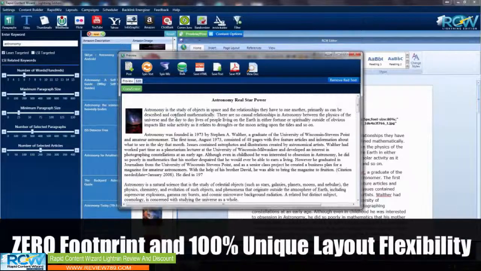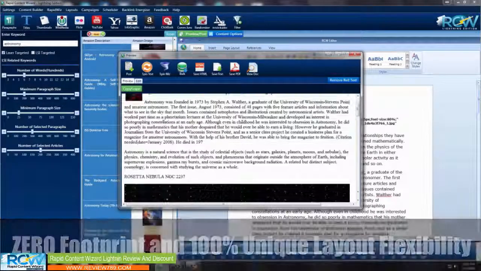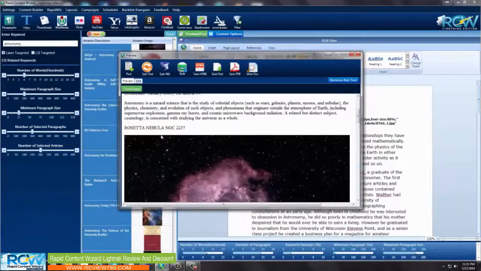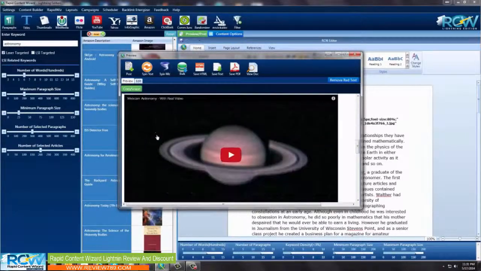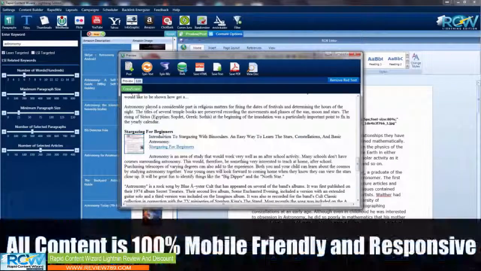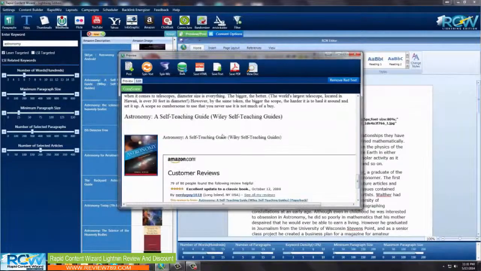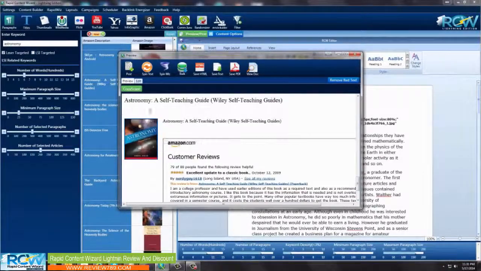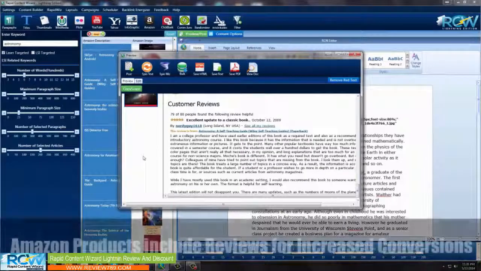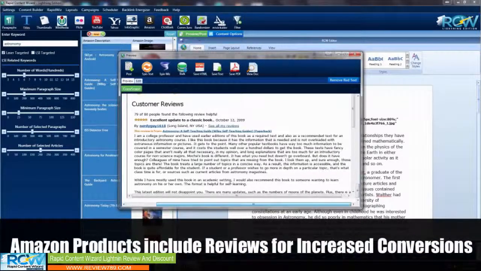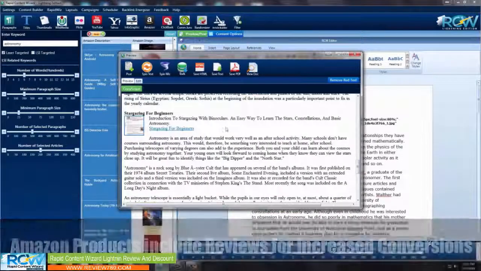this is your article, and this is it here. So you can see we've got our thumbnail, and then here we've got our image. Here we've got our video. Here we have our ClickBank offer that goes back to our ClickBank site using our affiliate ID. And then down here we have the astronomy book from Amazon, and we have an Amazon offer in here. There you go. You're good to go with that.